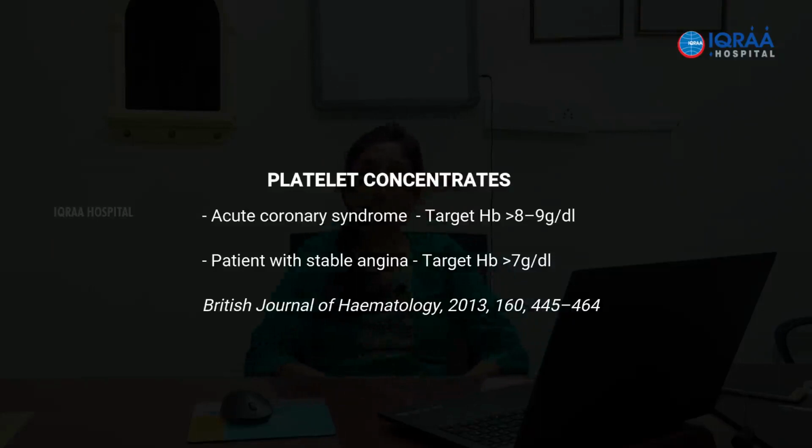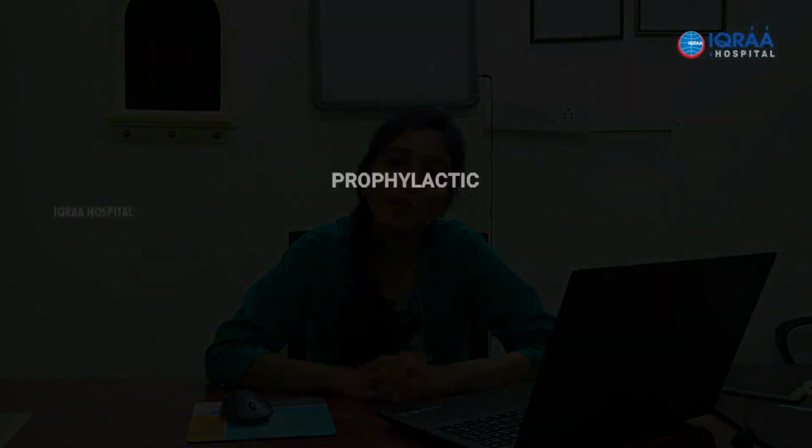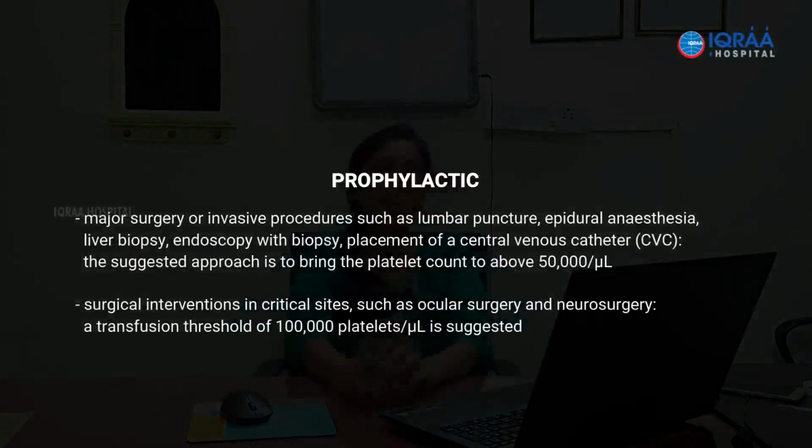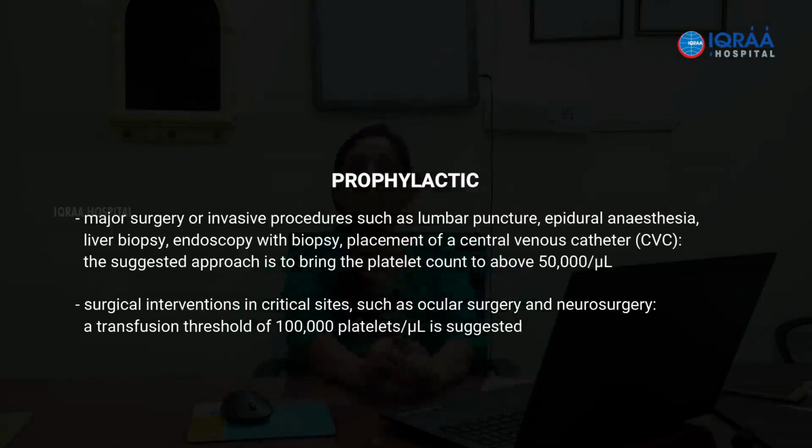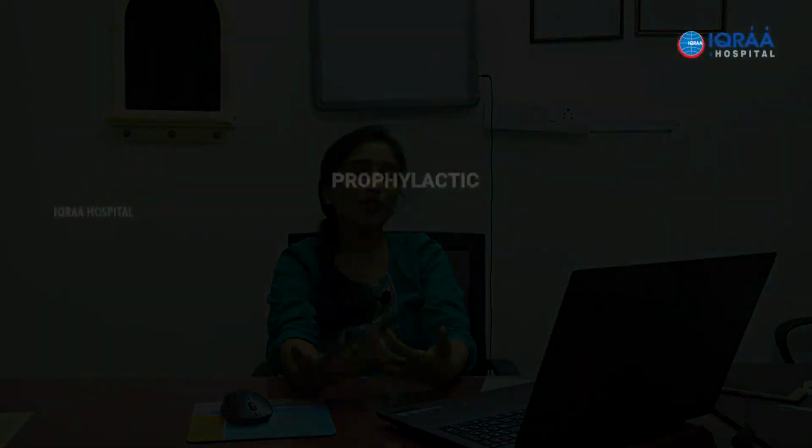How do we decide whether the patient needs platelet transfusion? Again, there is lots of confusion. There are two types of transfusion as far as platelets go: one is prophylactic and one is therapeutic. Prophylactic platelet transfusion is where you do a routine platelet count just before a surgery, lumbar puncture or some such procedure where you anticipate a bleeding risk, and you see that it is below a certain level and you want to bring it up. The other is therapeutic, where the patient is frankly bleeding, a mucocutaneous bleed because of thrombocytopenia, and there you want to give it therapeutically.